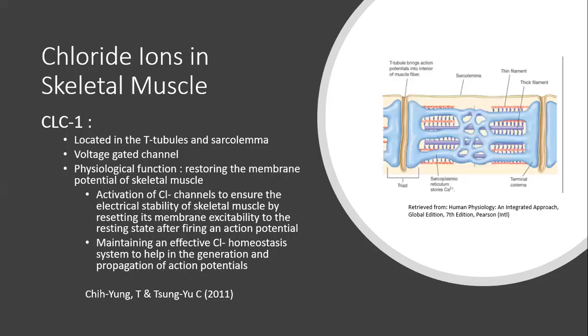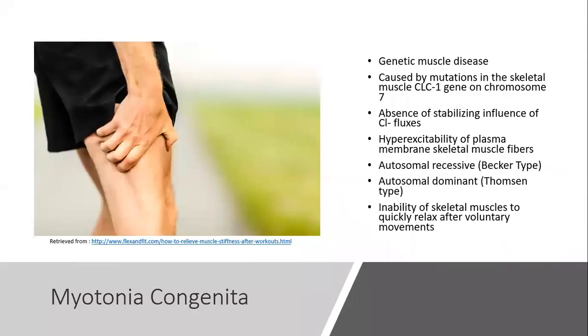Myotonia congenita is a channelopathy that affects chloride conduction in the skeletal muscle. It is a genetic muscle disease caused by mutations in the skeletal muscle CLC1 gene on chromosome 7.